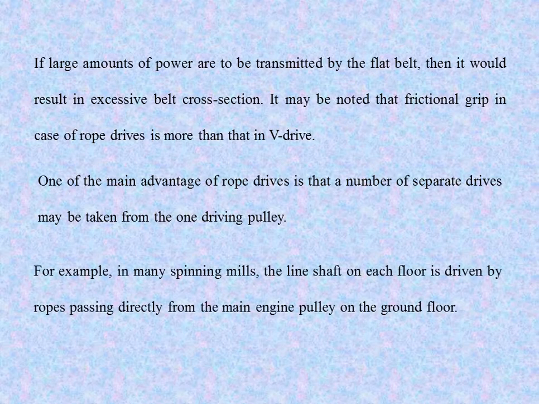For example, in many spinning mills, the line shaft on each floor is driven by ropes passing directly from the main engine pulley on the ground floor. That means in nearby industries, the main industries are spinning mills. In the spinning mills, the line shaft on each floor is driven by rope drives passing directly from the main engine pulley on the ground floor.